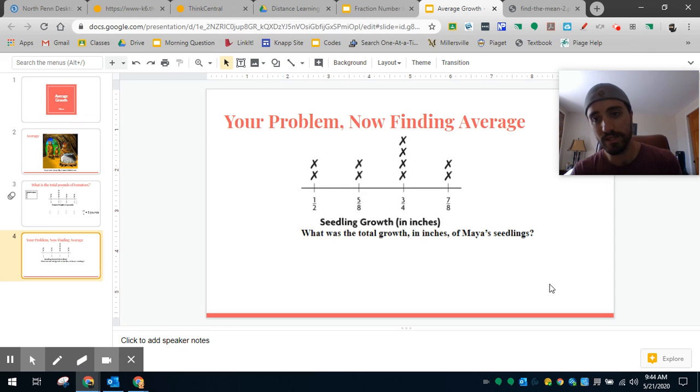So all the work is going to be done on a piece of paper for step 1 and for step 2. Remember, period 1 logs in at 11 o'clock tomorrow. Period 3 logs in at 11:20 tomorrow. Period 4 logs in at 11:40 tomorrow. Remember to log in at that time, okay? For your class at that time. You cannot log in until that time.